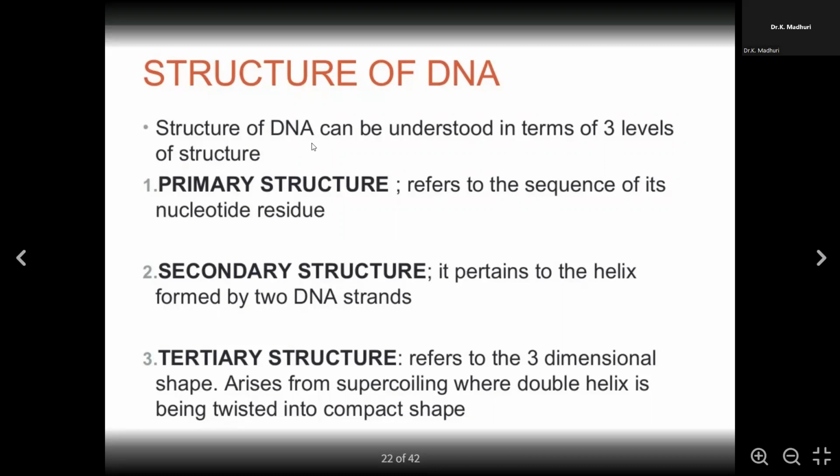What is the 3D? Like you can see the three sides of a particular structure. And this arises from the supercoiling, where the double helix is being twisted into a compact shape. As I mentioned again, the cell contains 2 meters of DNA in a human cell. Just imagine how the DNA is compactly arranged in one tiny micro cell of our human being.